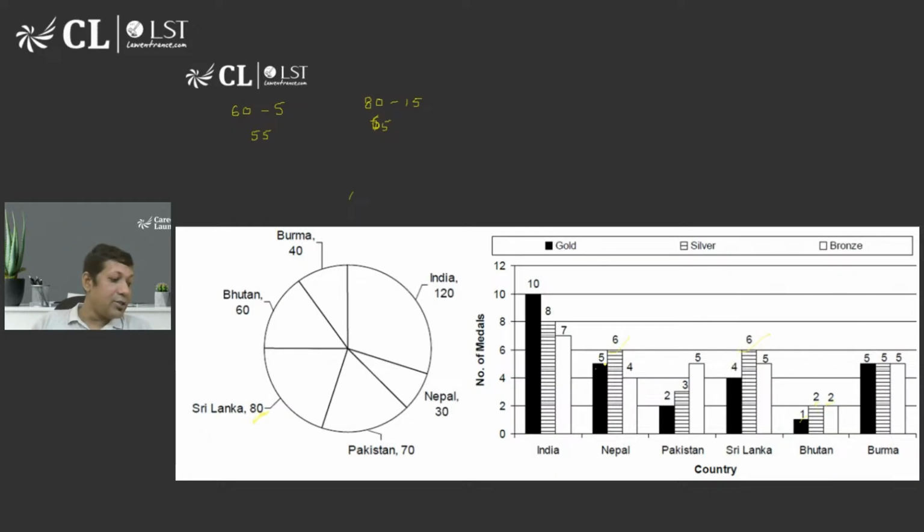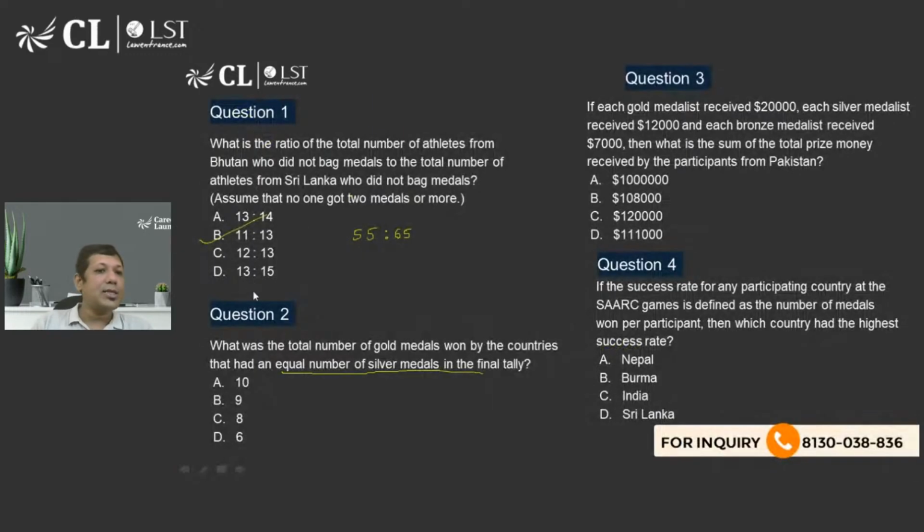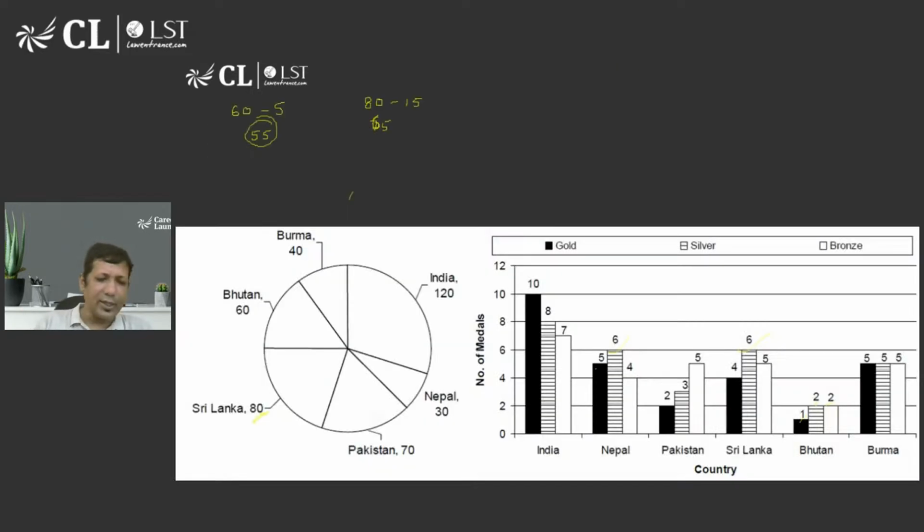Yes, Kartikeya, I would say that's a very good approach. We don't need to solve the whole thing because 55 is a multiple of 11. So the first value should be a multiple of 11, and there is only one value that's a multiple of 11. That's directly option B, right? We don't need to solve anything.